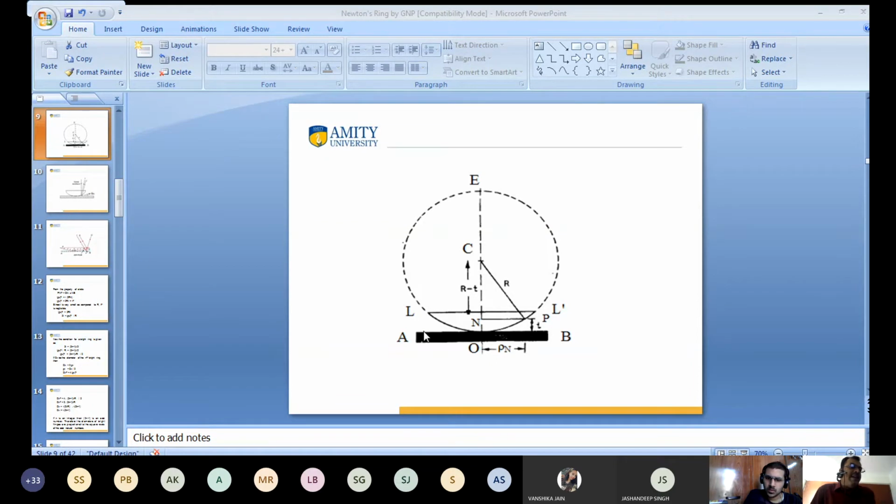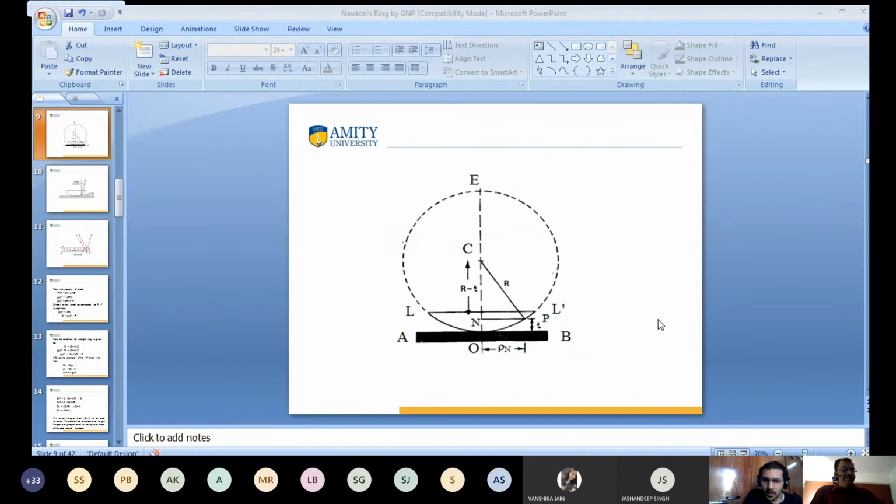What is that point N? The radius is rho n. So I have taken the square of radius. Clear or not? Again, have you seen this point? This value multiplied with this value will be equal to the square of the radius.